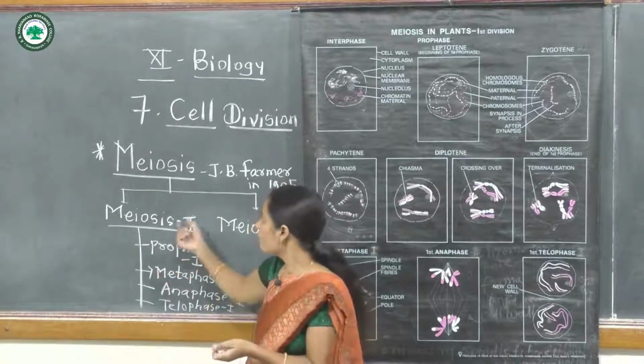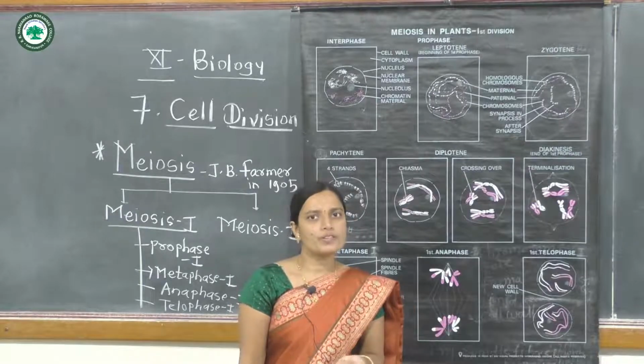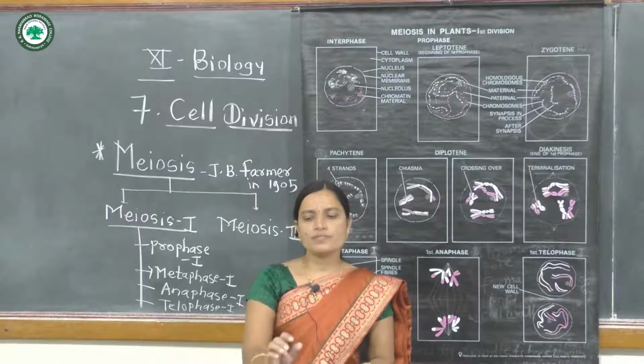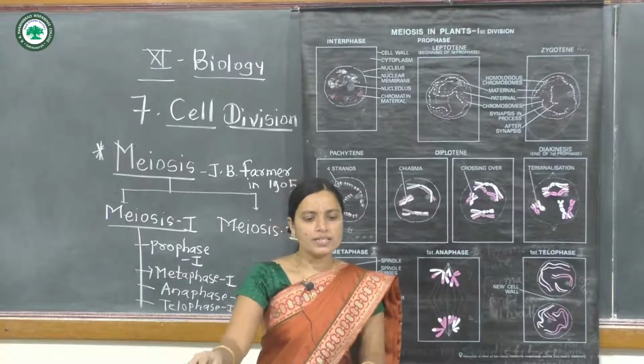Now meiosis first includes the first phase, prophase first. Prophase first is the longest phase of meiosis.